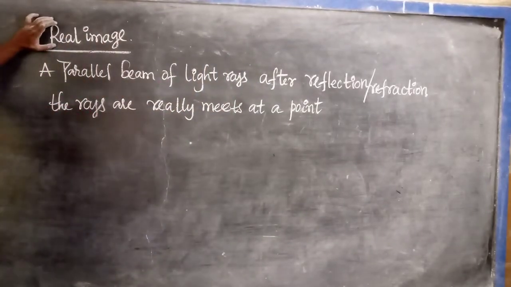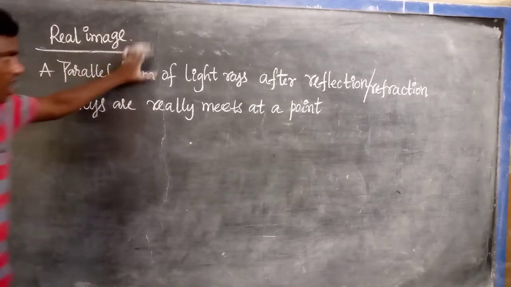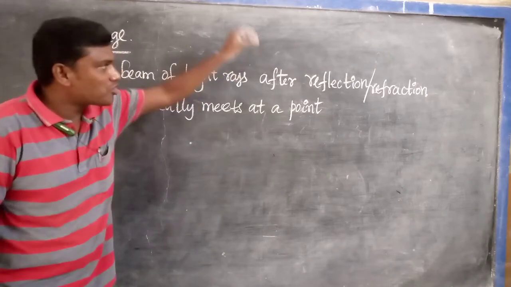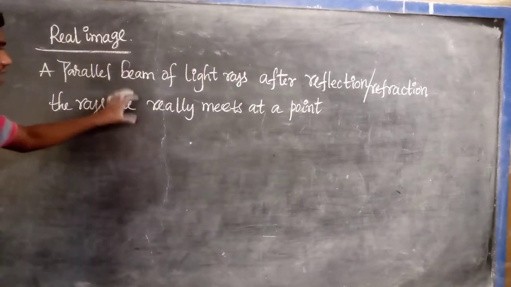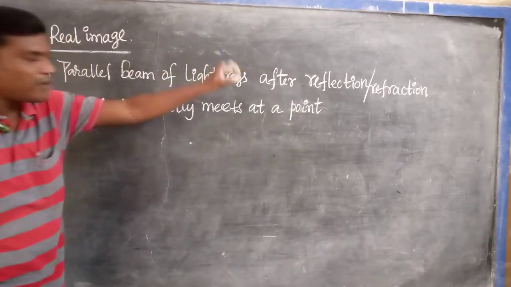That is called a real image. Listen very carefully: a parallel beam of light rays after reflection or refraction, and the rays really meet at a point.